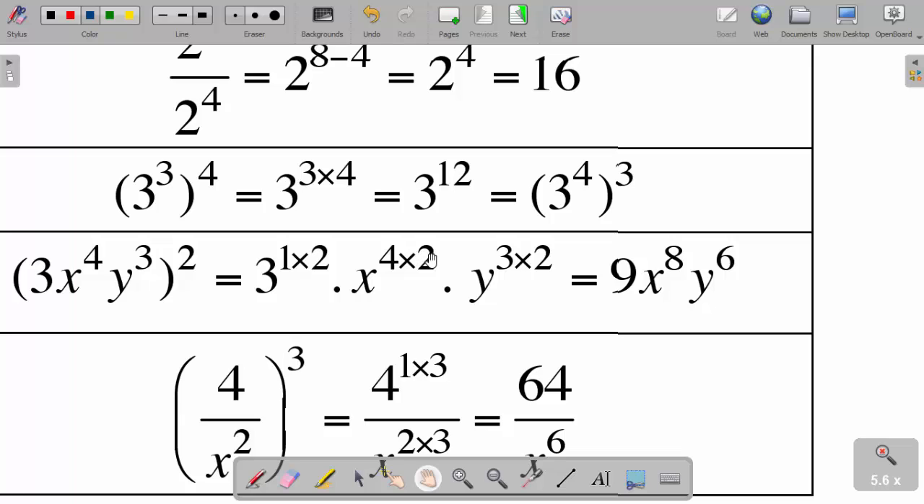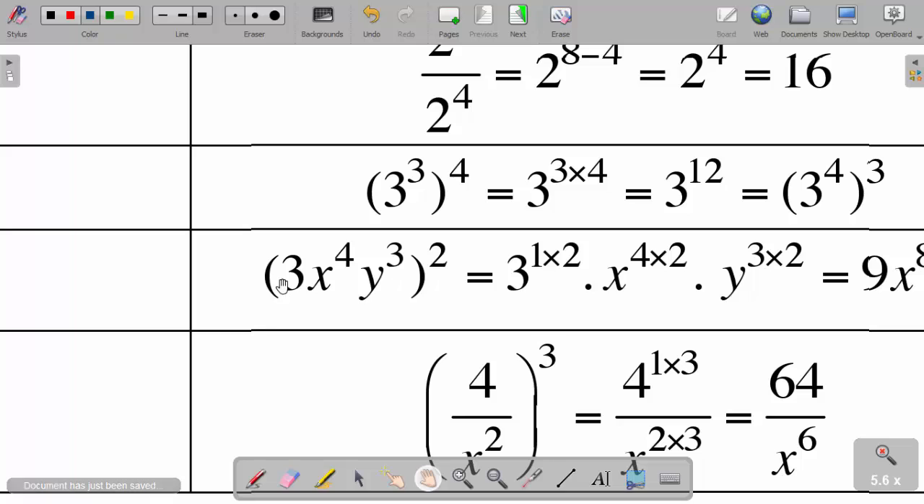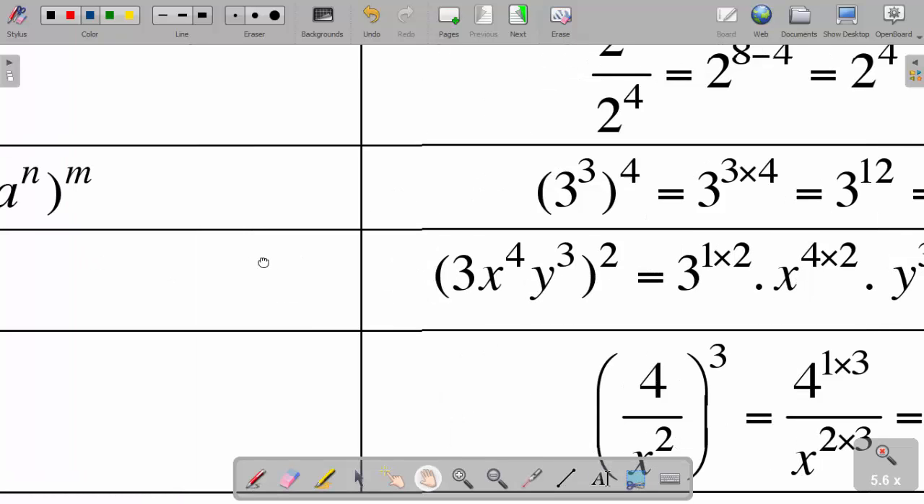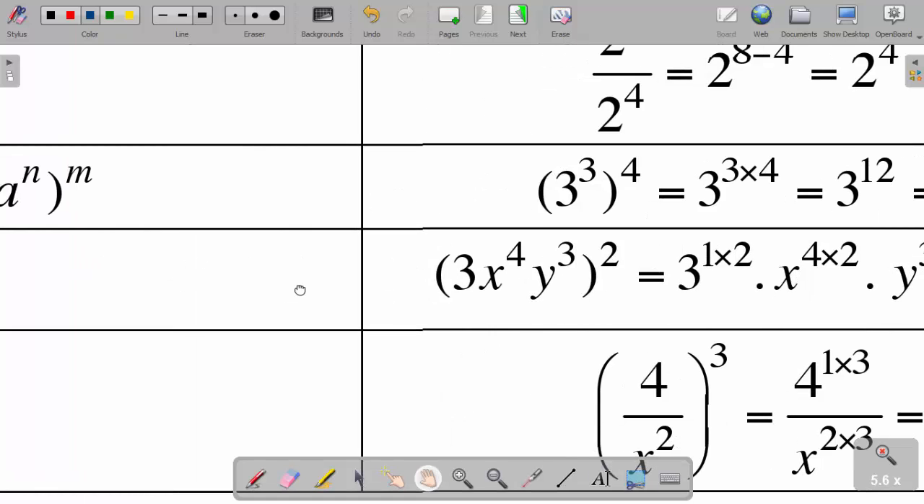And then 4 times 2 is 8, as I've got x to the power 8. And then 3 times 2 is 6, as I've got y to the power 6 here. That's my answer. I hope we are together. Let us proceed here now.